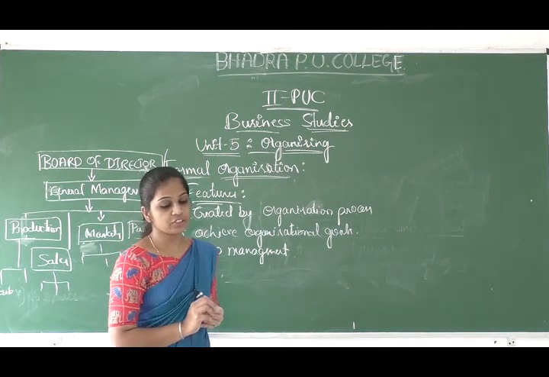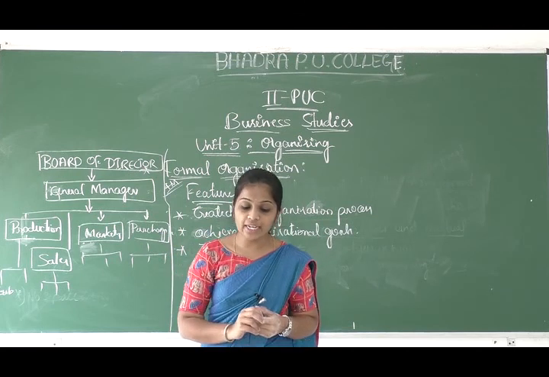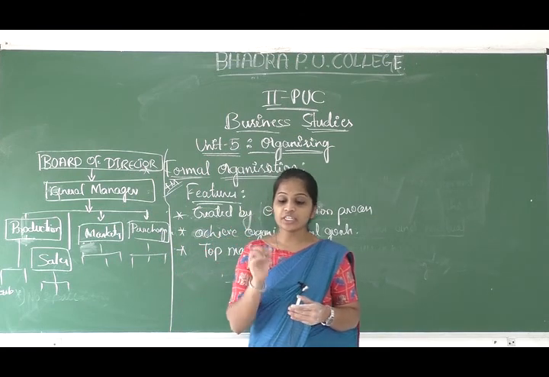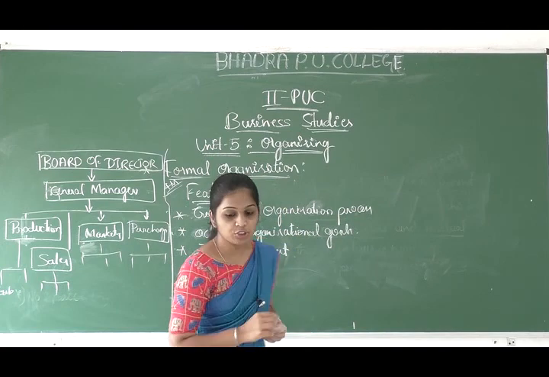And the next feature is that in the formal organization structure each individual is assigned a specific job.